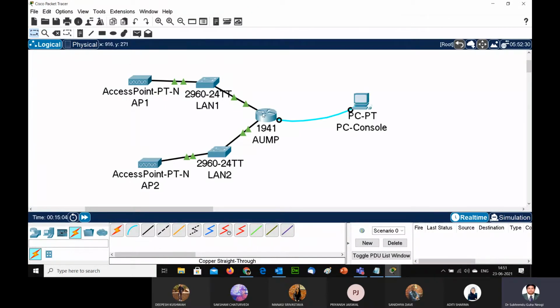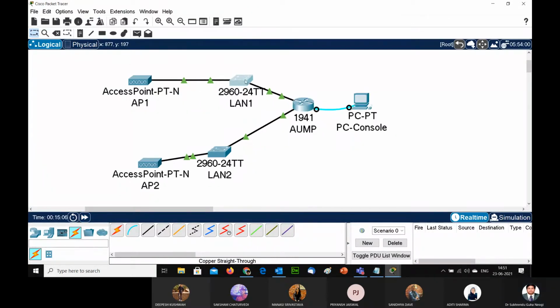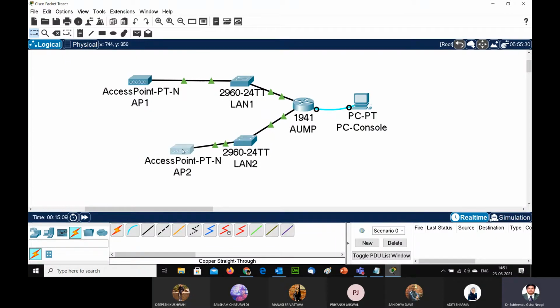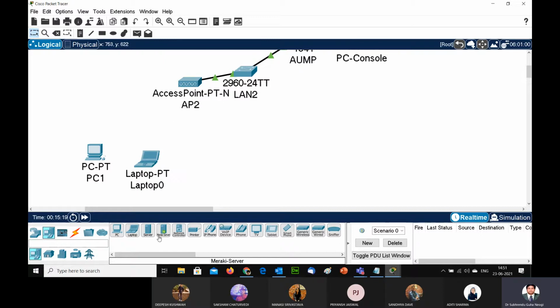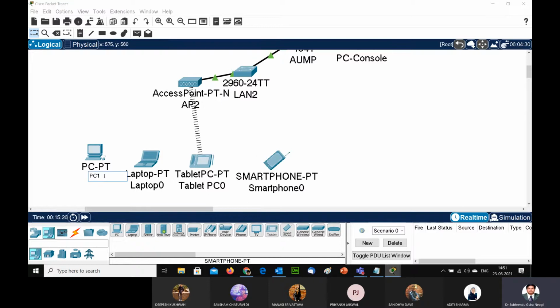Okay, now you can see these two LANs which are connected here. I can take different devices and make them connected. So I can take a PC, a laptop, a tablet, a smartphone. Okay, just writing PC, then laptop, then tablet, and then smartphone. I'm just renaming it as a mobile.